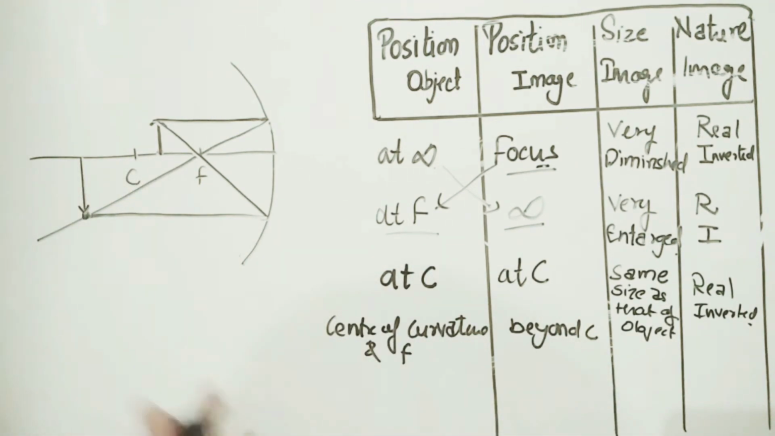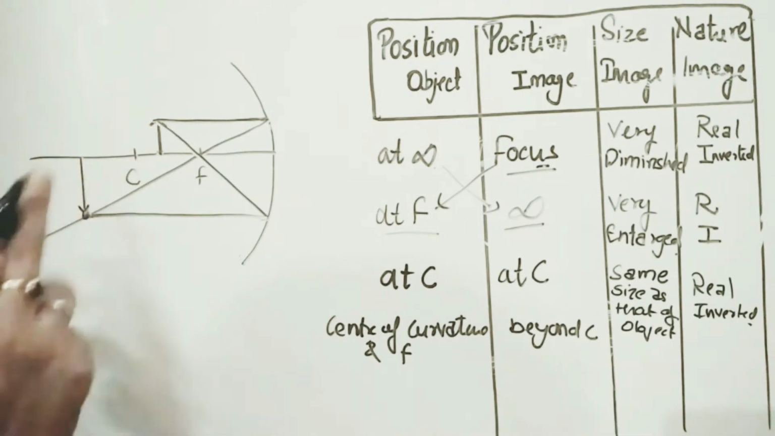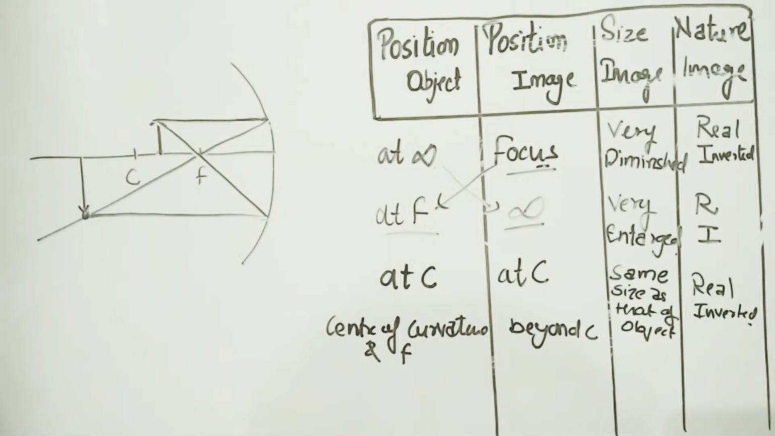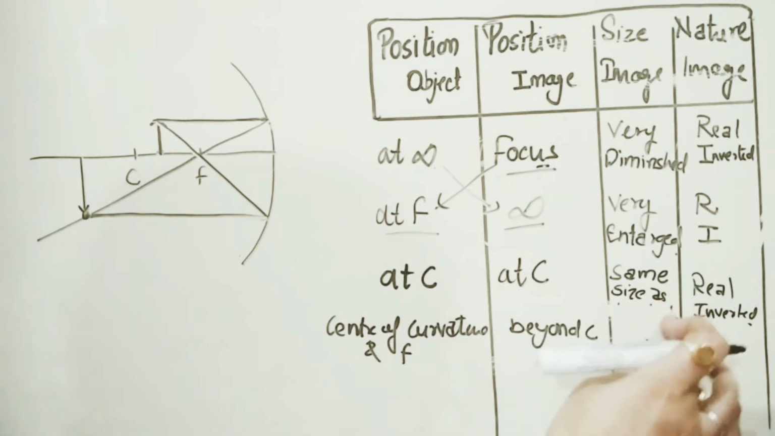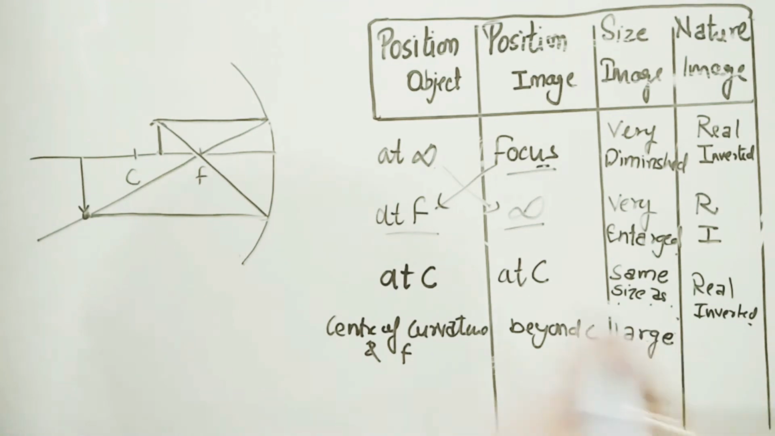Now what is the size of the image? It is enlarged, not very much enlarged, but it is enlarged, or bigger than that of the object. In the previous case it was the same size, and in this case it is large. And what is the nature here? Again real and inverted.